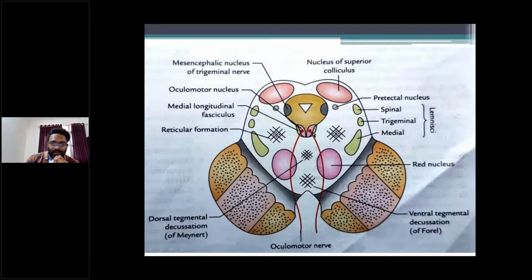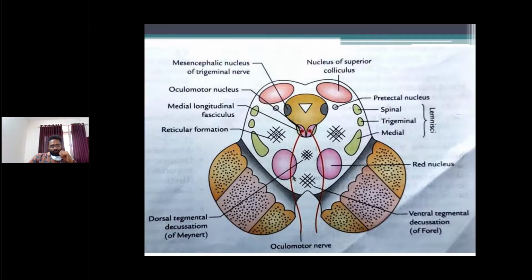So central gray matter contains the oculomotor nucleus, or oculomotor nuclear complex. The oculomotor nucleus is situated in the central gray matter, anterior to the cerebral aqueduct.